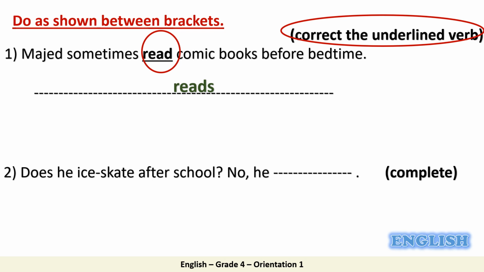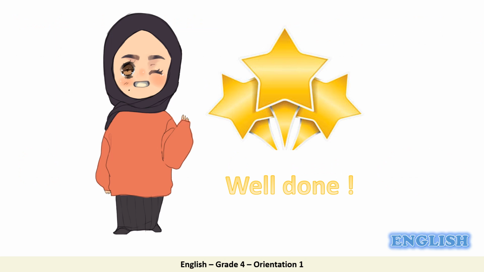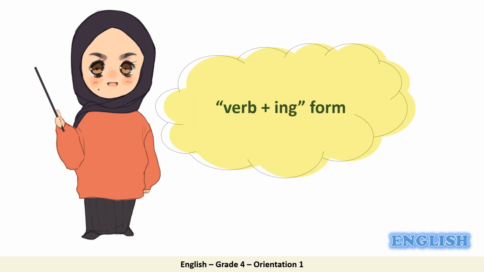No, he. We have to complete the answer. The question starts with does, and the answer starts with no. So, the answer will be no, he doesn't. Well done, everyone.